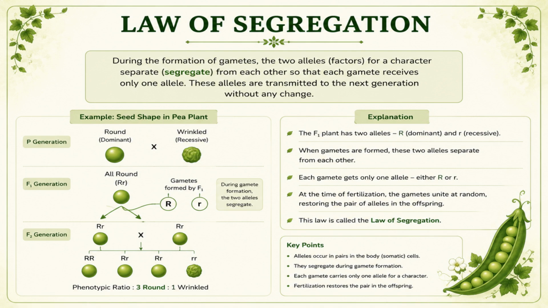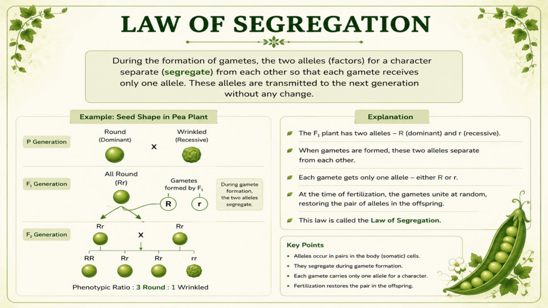This law is also called the law of purity of gametes because it explains what happens to alleles during gamete formation. To understand this law, let us recall the F1 generation of Mendel's monohybrid cross. When a pure round-seeded plant was crossed with a pure wrinkled-seeded plant, all the F1 plants were round. However, these F1 plants carried both alleles, one for round seed shape and one for wrinkled seed shape. Now the question is, what happens to these two alleles when gametes are formed?